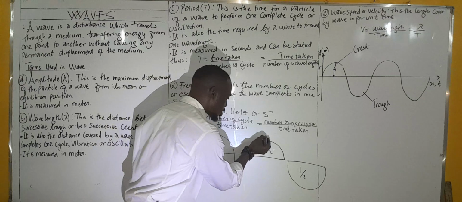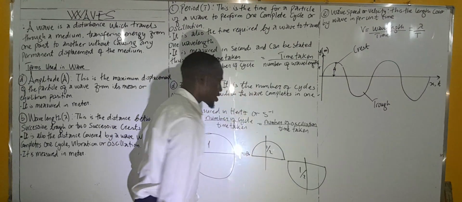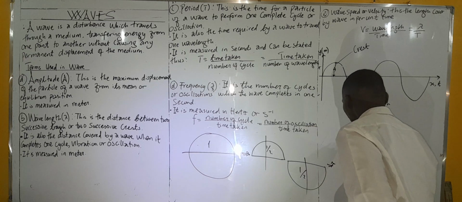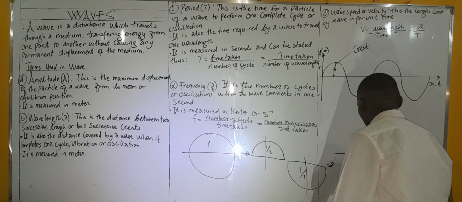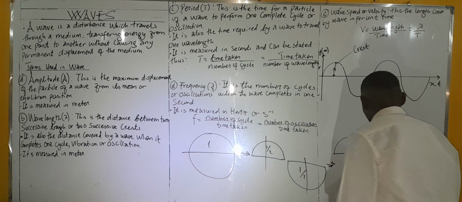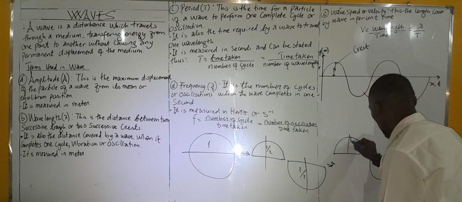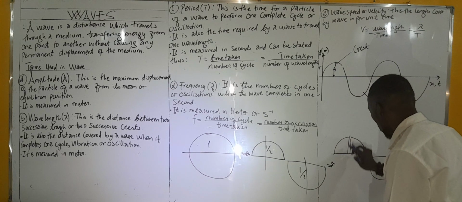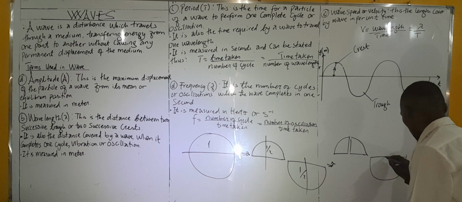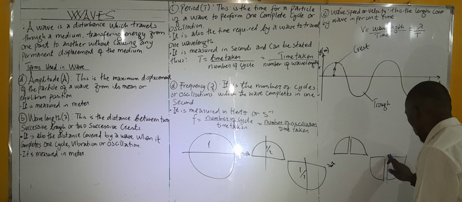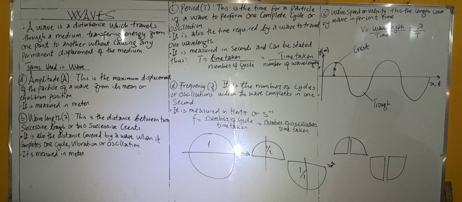If I decide to split these two, so let me draw it. It looks like this and looks like this. Please, I want you to pay attention to this. If you have the understanding of this, you grab everything that has to do with waves.